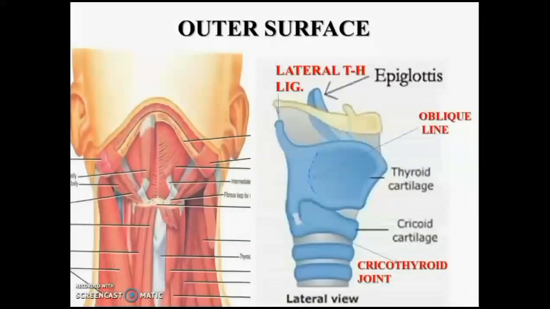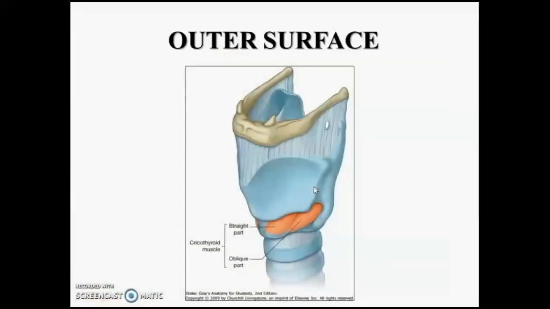And coming to the outer surface here, the outer surface shows the oblique line which runs downwards and forwards and gives attachment to the infrahyoid muscles like sternothyroid and thyrohyoid muscles. Inferior constrictor muscle is attached to the outer surface, that is the oblique line, and here in this view you are seeing the outer surface of the thyroid lamina.